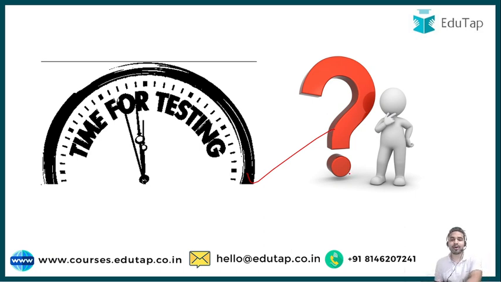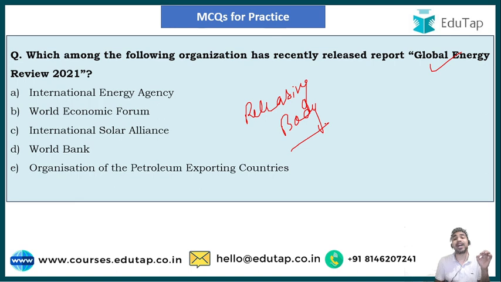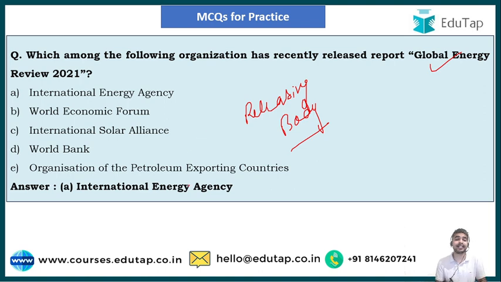And we have our following MCQs, and the first question is here on your screen. The first question says, which among the following organizations has recently released the report Global Energy Review 2021? Here the options are given. You are all requested to answer the question in the comment section below. The question is asking the releasing body. From the very first lecture, I am telling you that these kinds of dimensions are very much important from the exam point of view. And the right answer of the question is option A, that is the International Energy Agency. So this is very important from the exam.